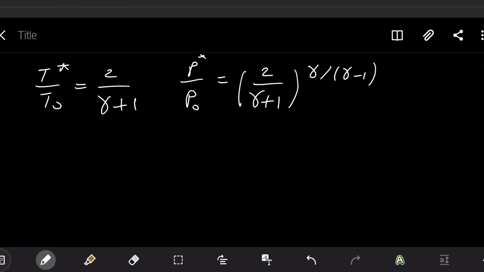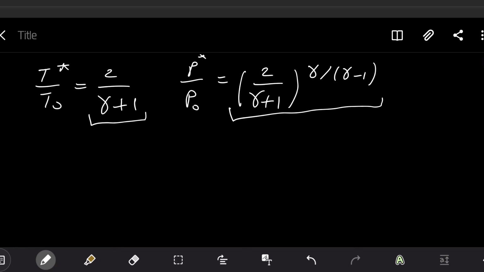And these are constant functions. Probably you understood, because this right part here and this right part here are constants, so it's not changing, not depending on any parameter of the flow.